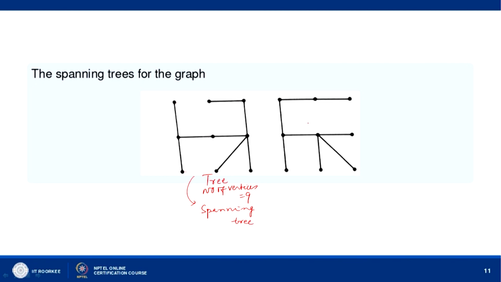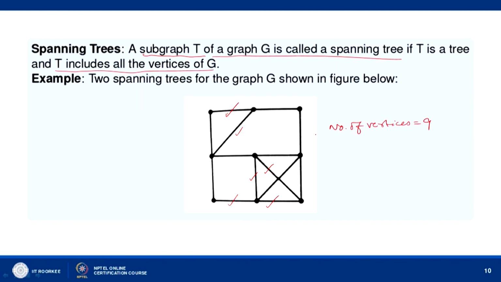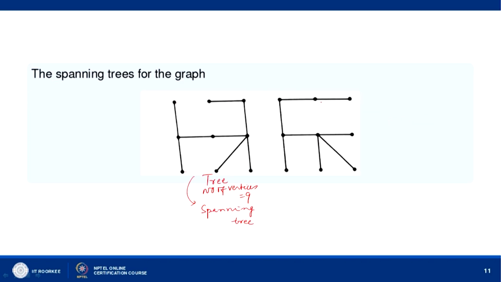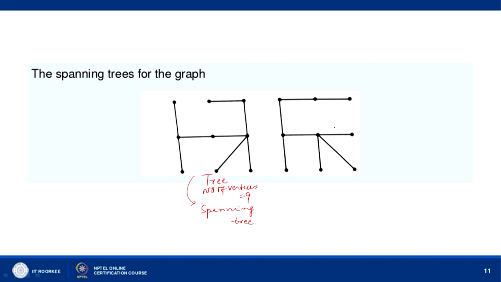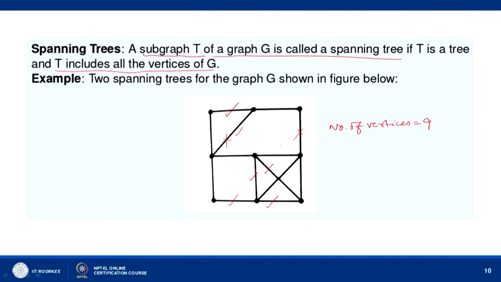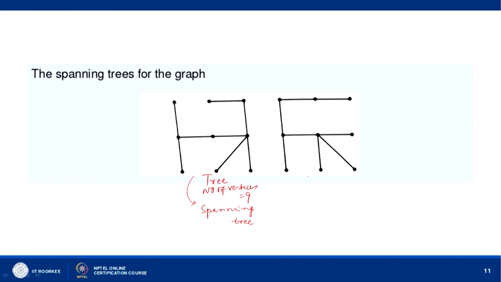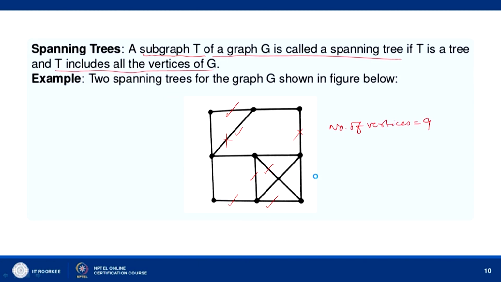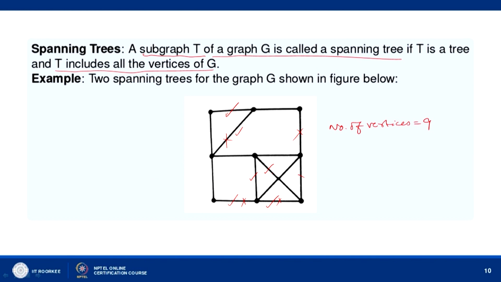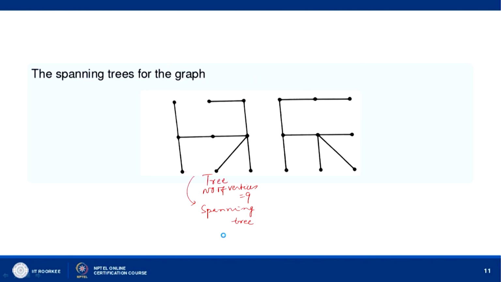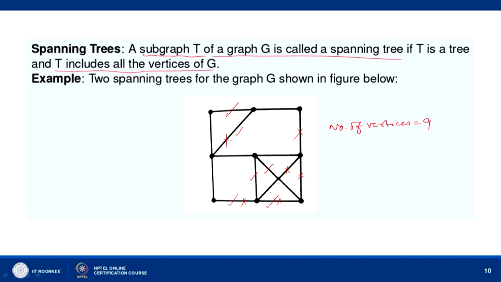Now, let us look at the other figure. This is also a figure obtained from here. We have removed this one, and this one, and this one, and then this one, and this one.